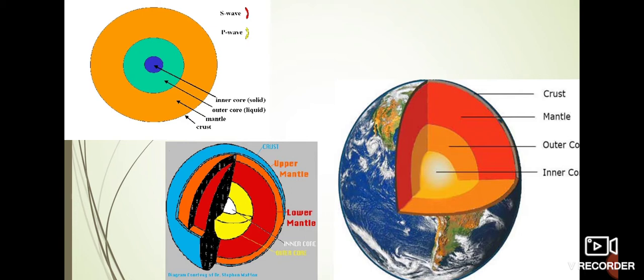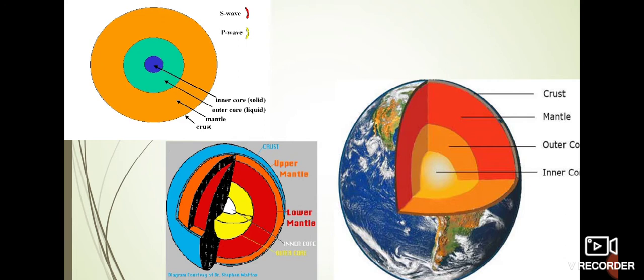So the boundary separating the mantle and the core is known as Gutenberg discontinuity. And this name was given after the German geophysicist Beno Gutenberg. And the temperature of this core, can you believe, children, how much it is? It ranges between 3000 degrees Celsius to 6000 degrees Celsius.